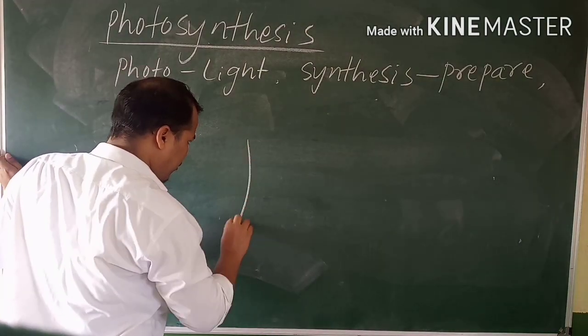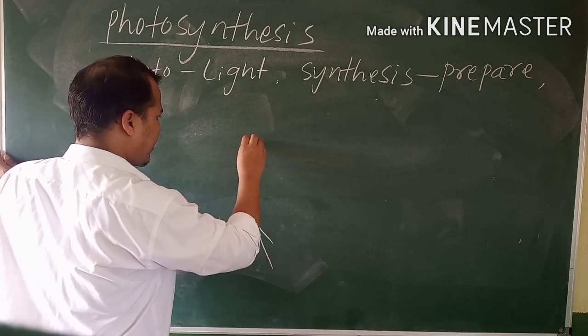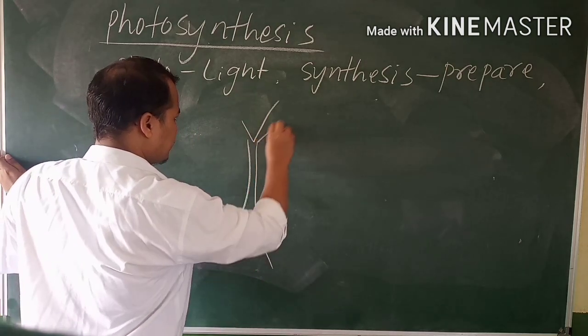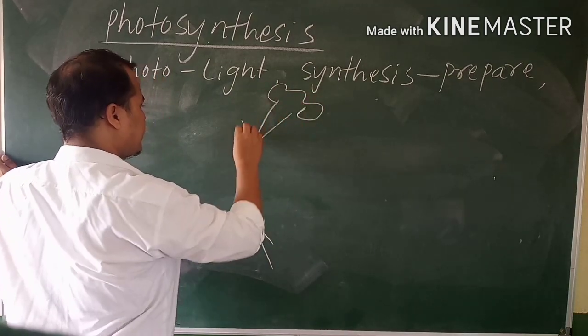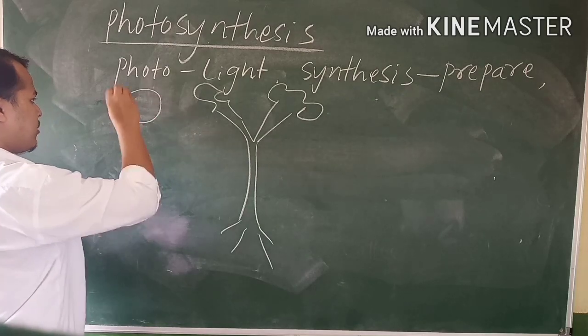All of you draw a diagram of a tree. Suppose this is a leaf, and this is the sun.